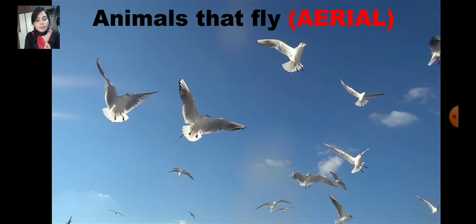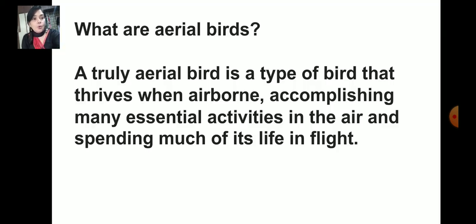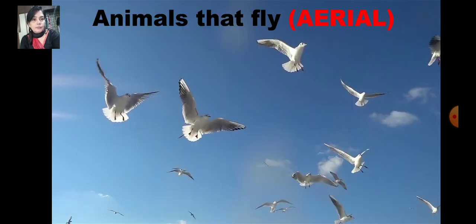And some birds which live in very cold regions like icy polar regions, such as Siberia in Russia.